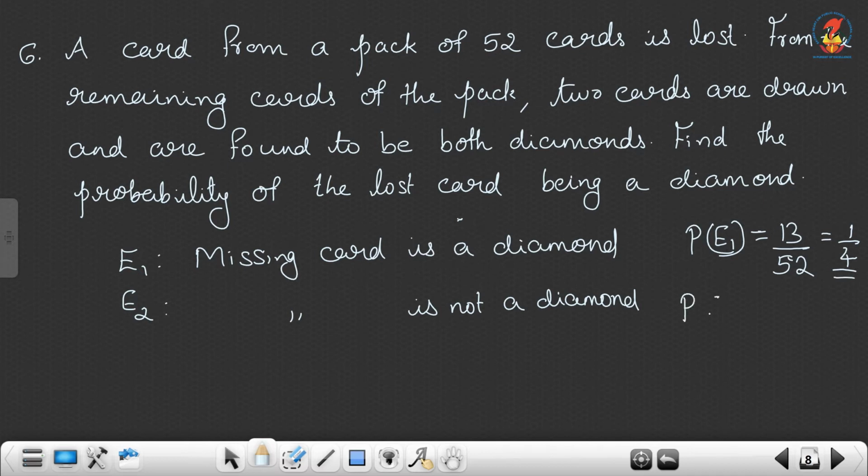So what is P of E2? E2 means it is the complement of E1. The missing card is not a diamond. So 1 minus 1 by 4, that's equal to 3 by 4. Now what is A? One card is lost.